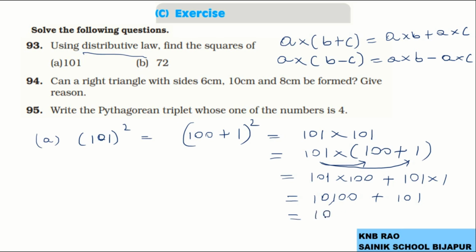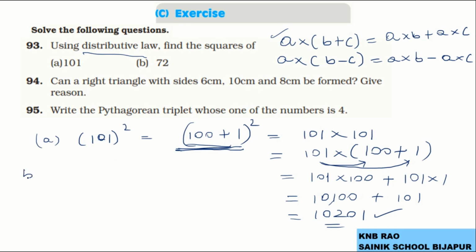Now it is 10,201. So that's how we used distributive property, multiplication over addition. We have another way of using a plus b whole square formula also, which we talk about as column method. So that way also we can do it.